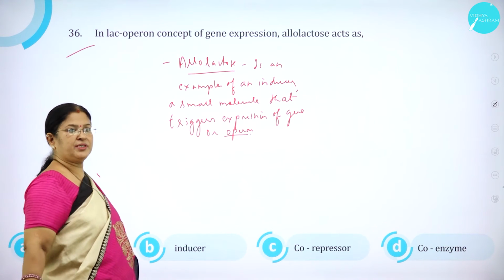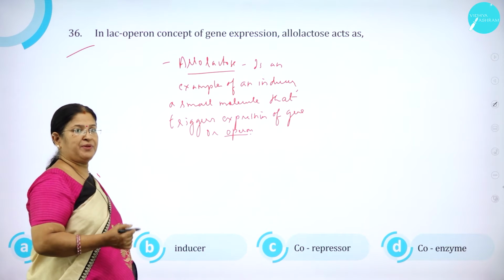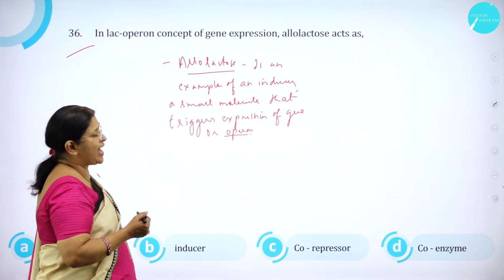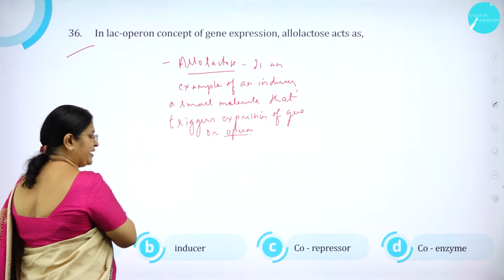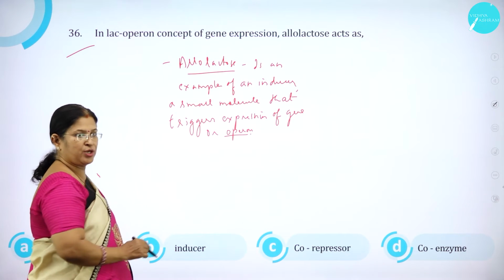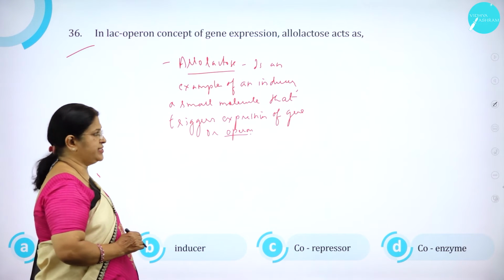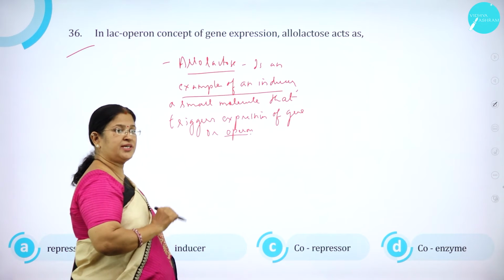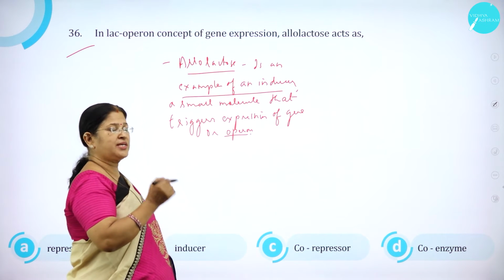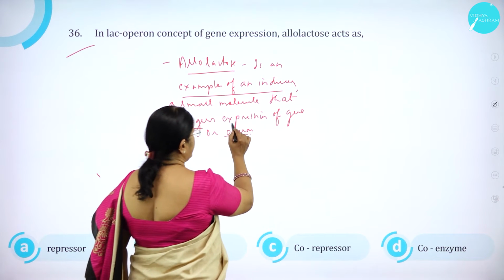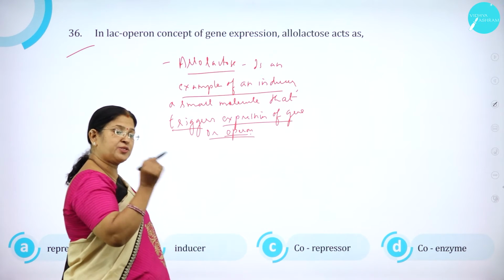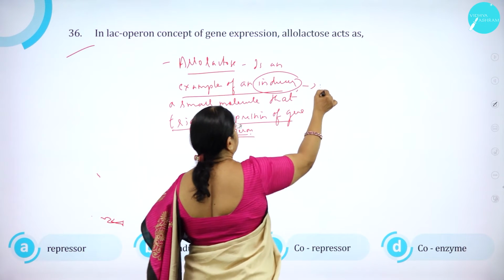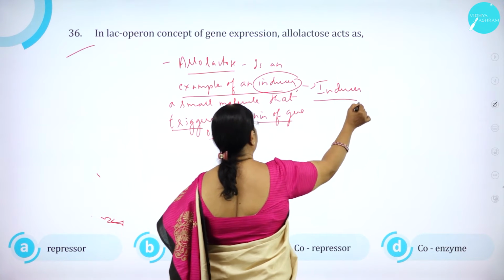Moving on to question number 36. In the lac operon concept, which we have come across in regulation of gene expression: allolactose acts as A, repressor, B, inducer, C, co-repressor, and D, coenzyme. Allolactose is an example of an inducer, a small molecule that triggers expression of a gene. So it is responsible for expression of the gene. It is an inducer.